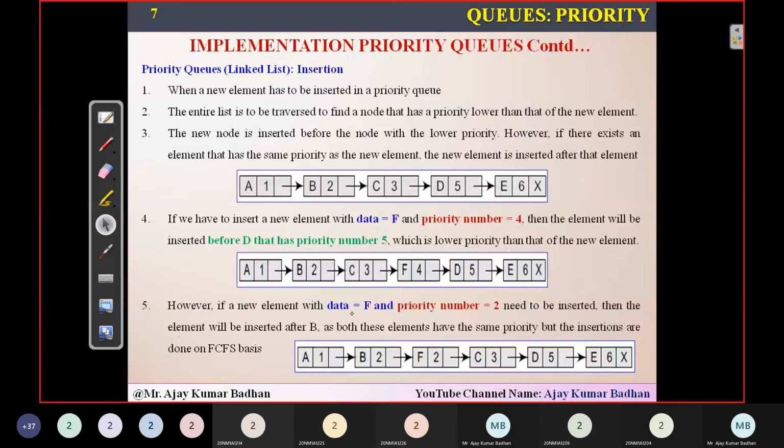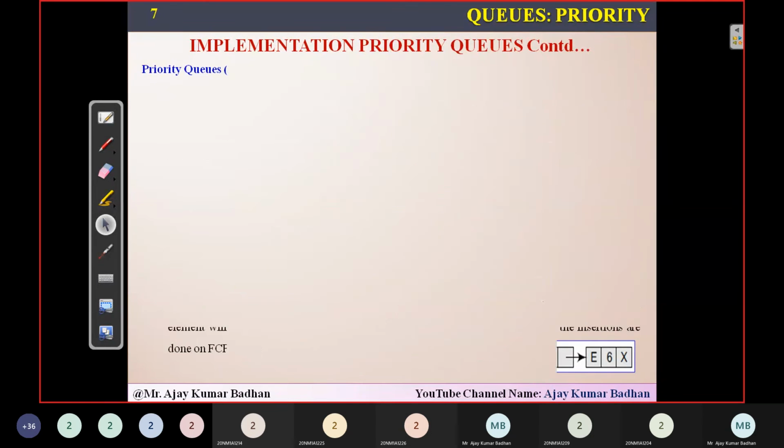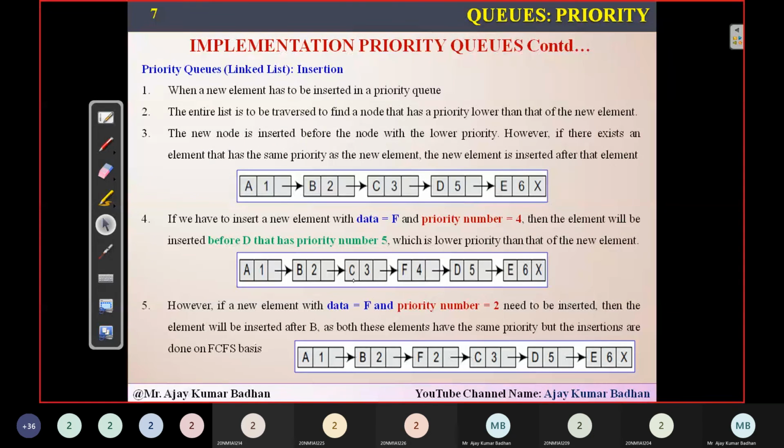So this is the final thing we have here, priority number 2. Suppose F is having a priority of 2, definitely it will be coming before C. That is what he means to say. Let me show it. What exactly he is saying is that second time you got another variable data F. Forget about this one, consider this one. This is the already present linked list. Now you want to insert a data F and the priority number here is 2.